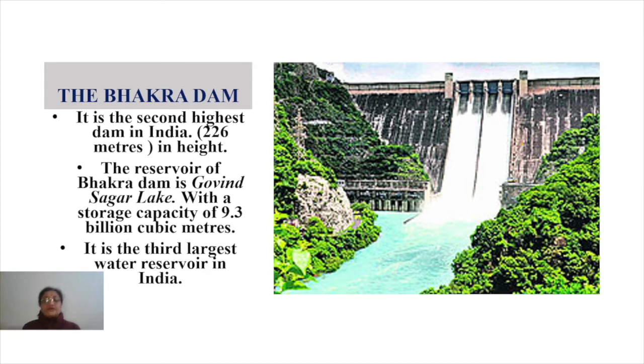And the reservoir of Bhakra Dam is called Govind Sagar Lake. Okay, the reservoir of Bhakra Dam has been given the name Govind Sagar. And it has a storage capacity of 9.3 billion cubic meters. That is the storage capacity of it. And it is the third largest water reservoir in India.